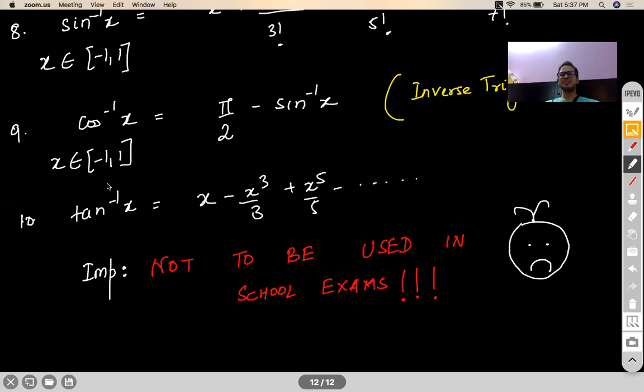But if an examiner who is sitting in a very remote town in India gets your paper to correct, and sees something which is not there in NCERT, you are actually at his whims and fancies to get marks.